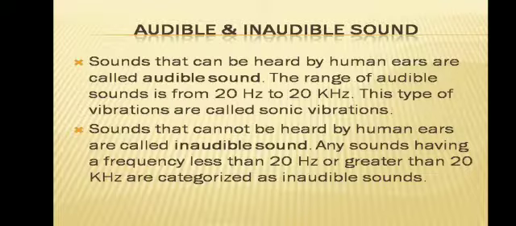See, we already know that vibrations produce sound, but the human ear is not sensitive to vibrations of all frequencies. So, sounds that can be heard by human ears are referred to as audible sound. The range of audible sound is 20 Hz to 20,000 Hz or 20 kilohertz.